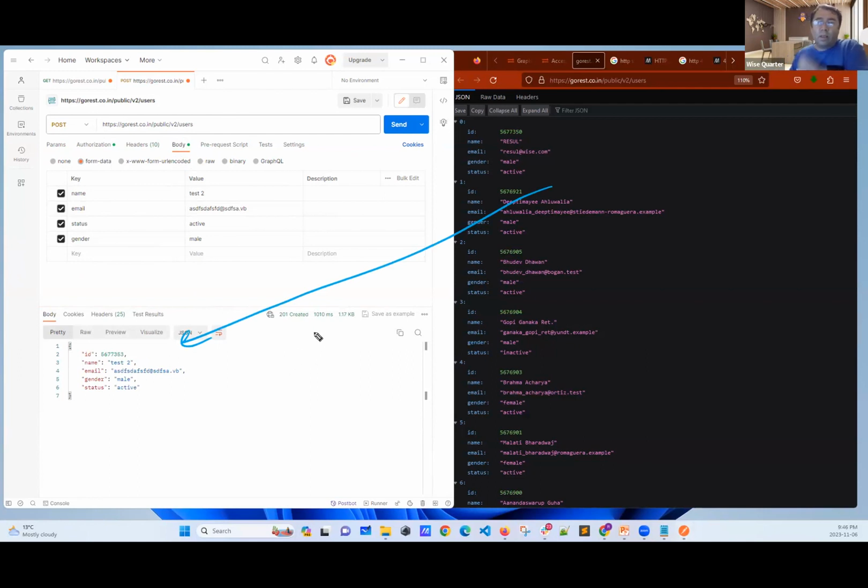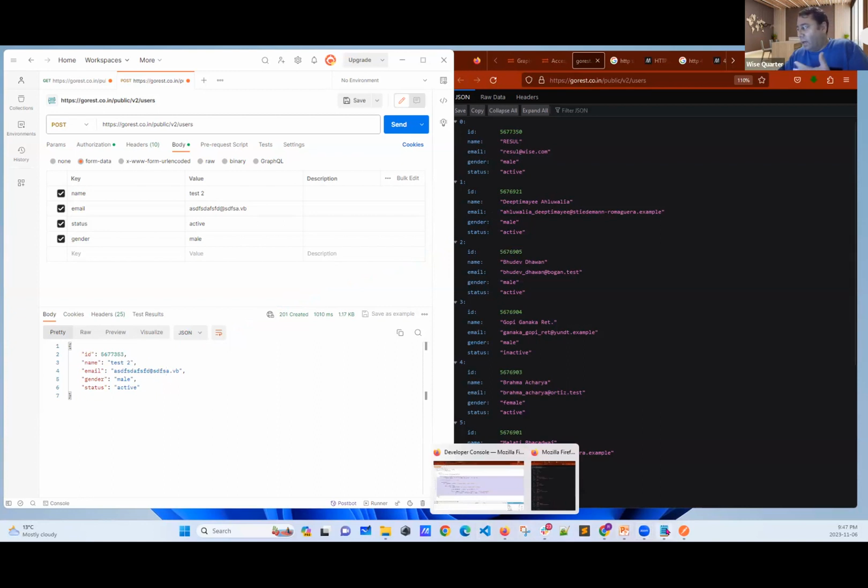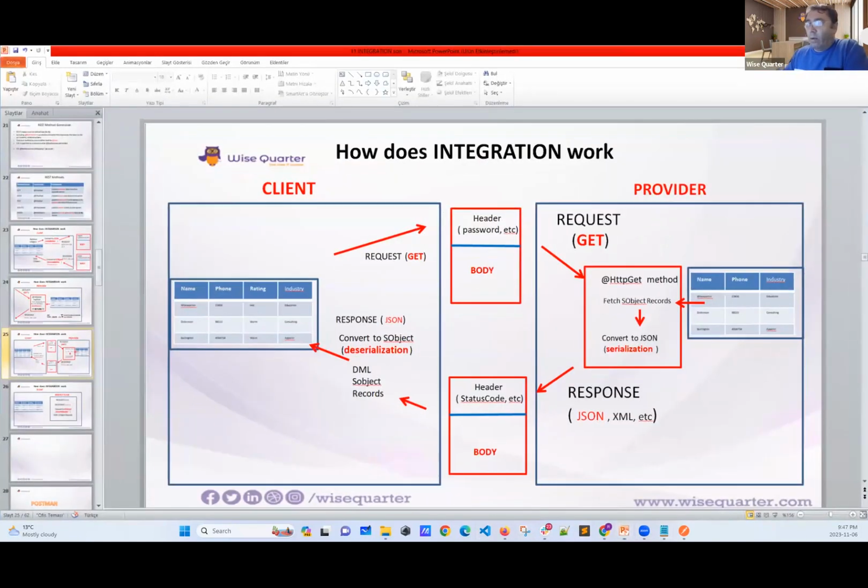I received my record. Now, Deepak asked, how can I know the ID? See, they are providing the ID to me. They say, okay, this is the ID of your record for future reference. Now, I have to understand this part. I have posted a record to them. They provided in the body part the ID of this record. Now, what should I do? I should store this ID in my database for future reference.